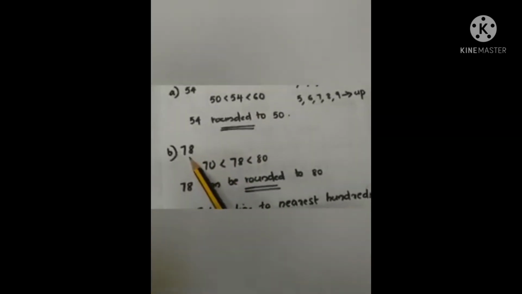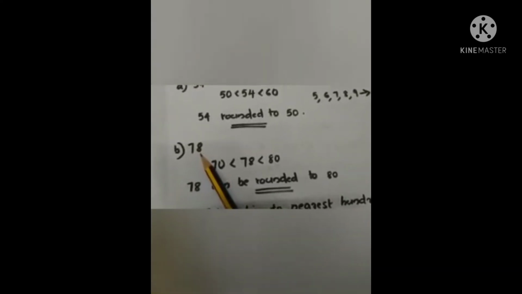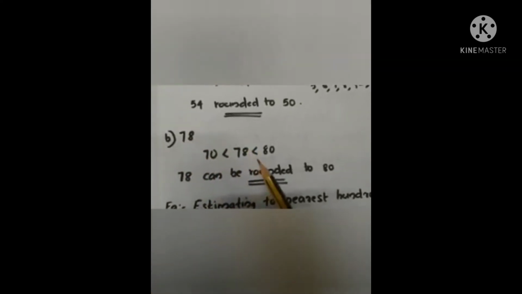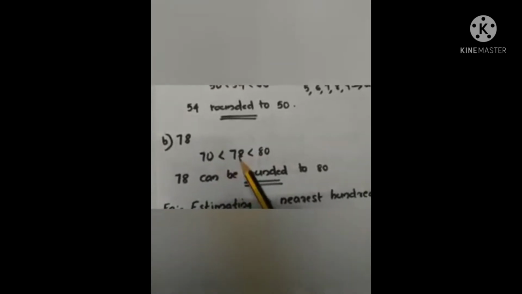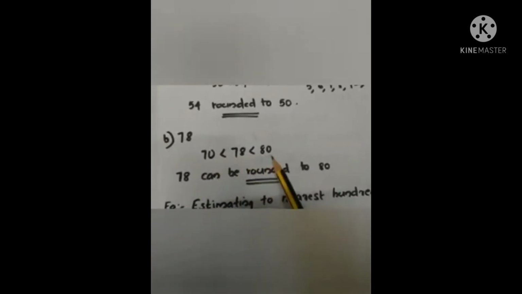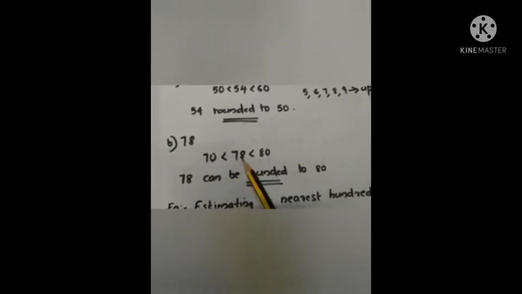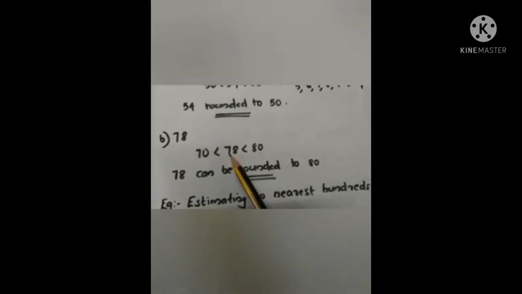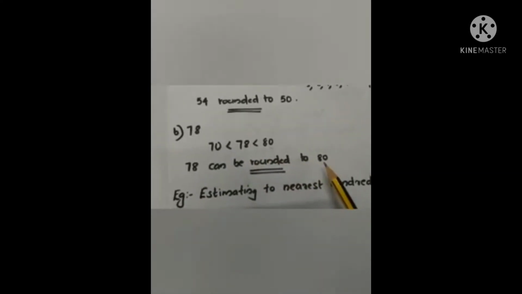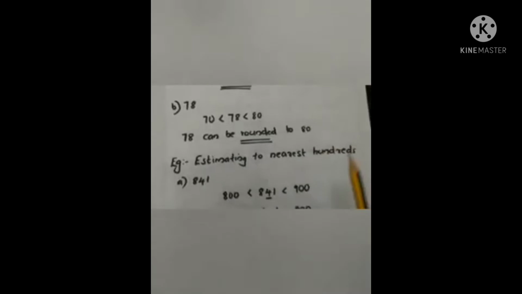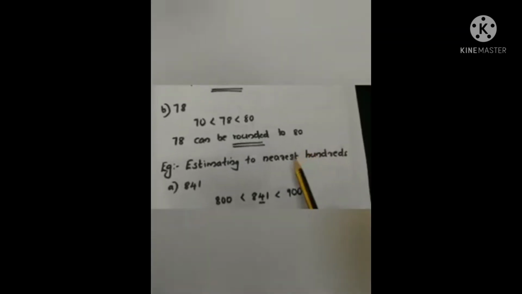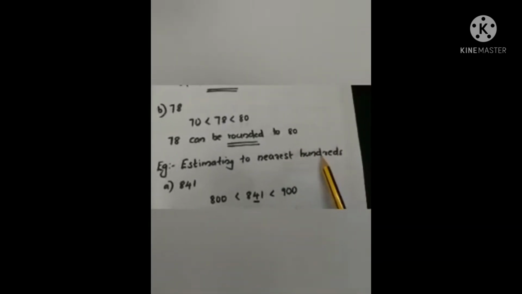Now one more example. 78. First we will check which two tens 78 lies between. So 78 lies between 70 and 80. Now here in the one's digit it is what? 8. So if 8 comes what? We are rounding up. So 78 can be rounded to 80. Next we can estimate by rounding to the nearest hundreds.